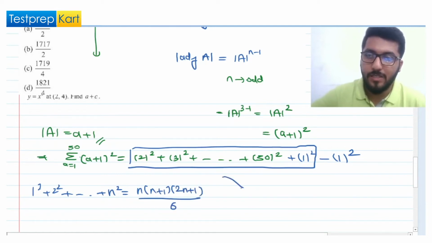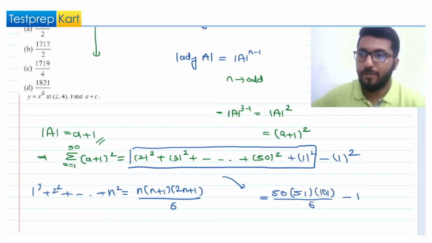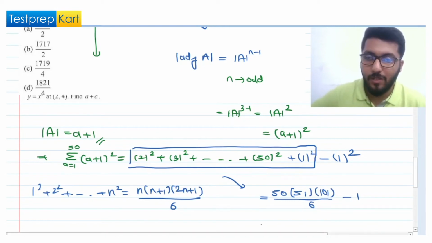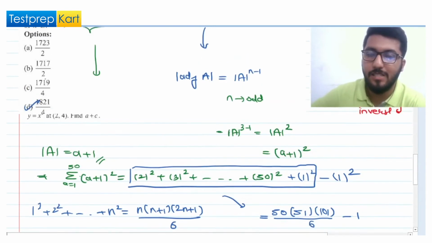So using this will give you what? The value 50 times (50 plus 1) which is 51, then 2 times 50 is 100, 100 plus 1 is 101, divided by 6, and then we have minus 1. So if you calculate that, this value will come out to be 1821 by 4. So this is going to be your answer, that is, the answer is D here.